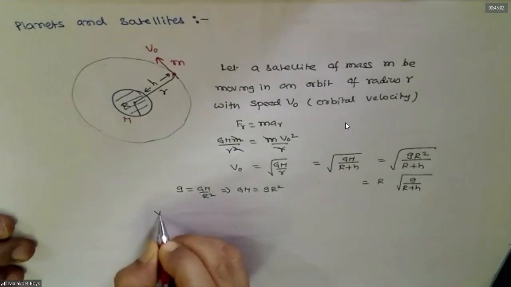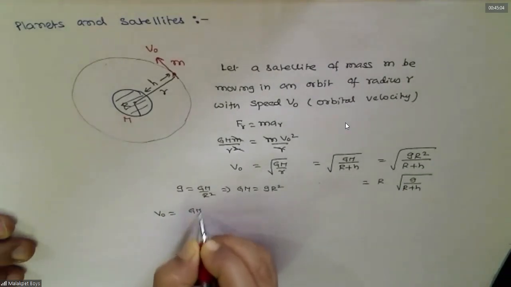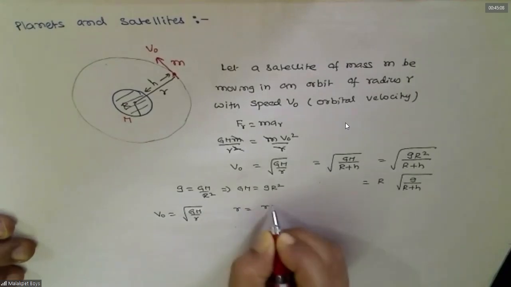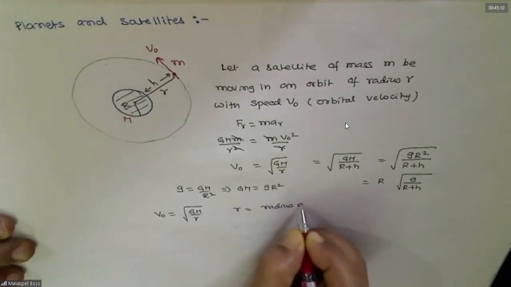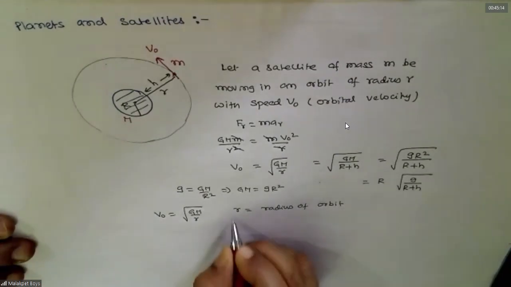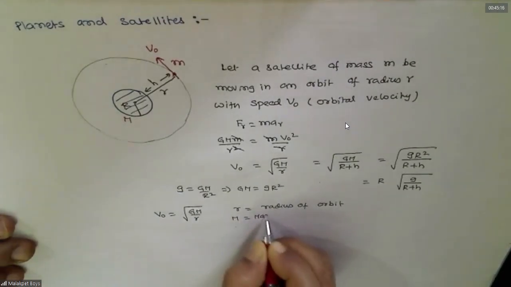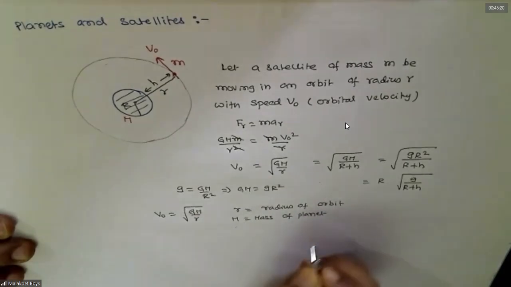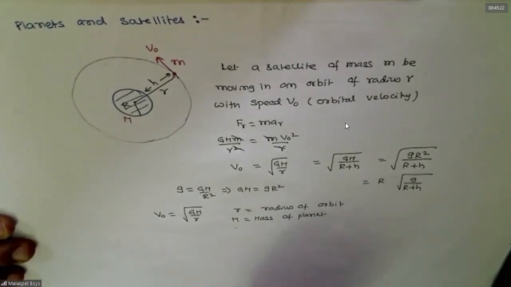So orbital velocity is basically equal to root of GM by R. Any doubt till here?